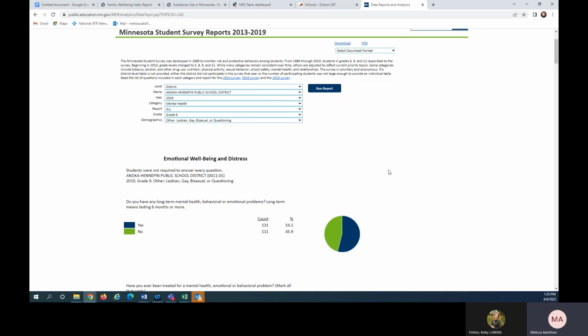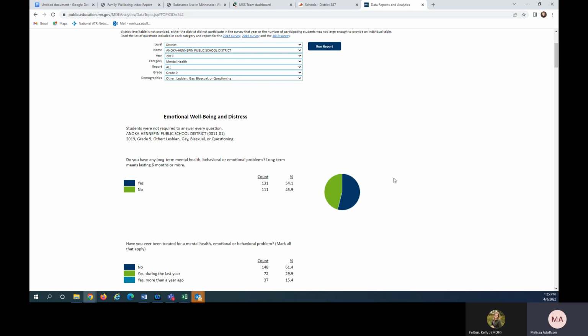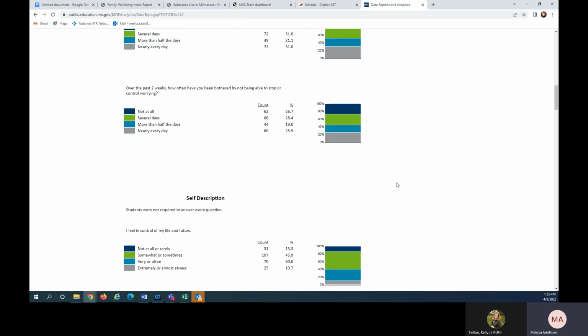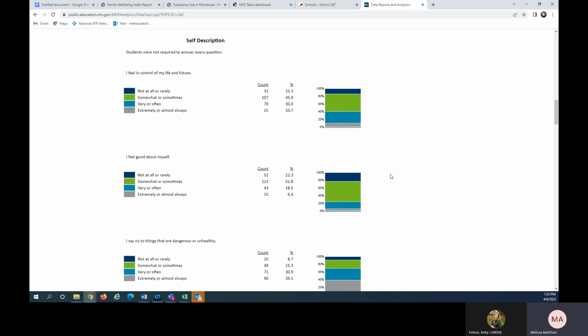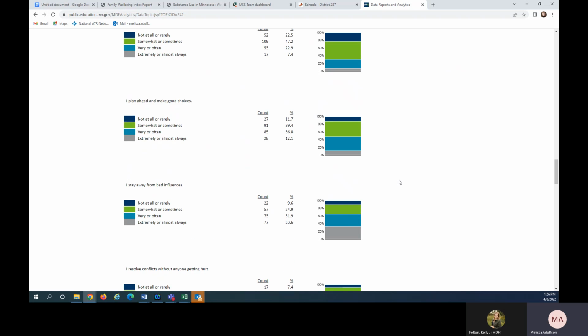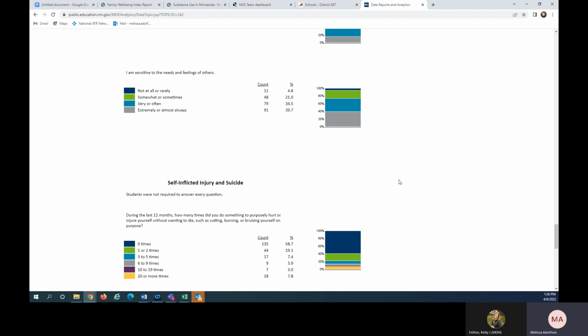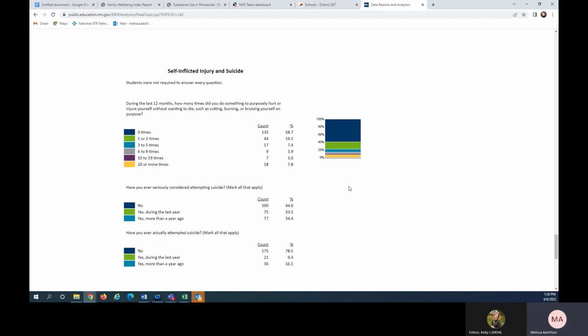Once we run the report, the first measures that will come up are measures of long-term mental health issues, depression, and anxiety. These are followed by some items from the Search Institute's developmental assets on positive sense of identity. And then scrolling down to the bottom of the page is where we'll find data on self-harm and suicidal ideation. So in this first set, you can see that